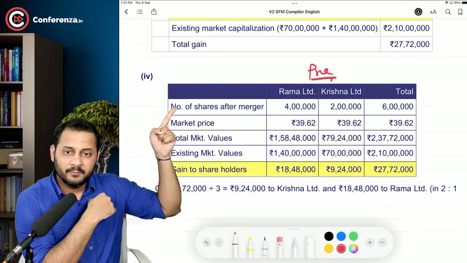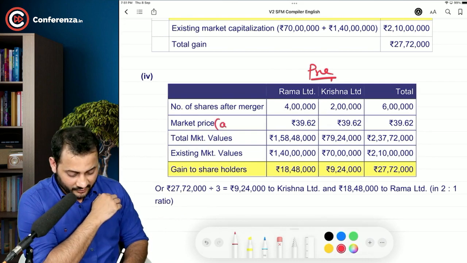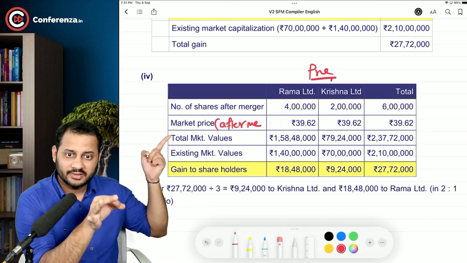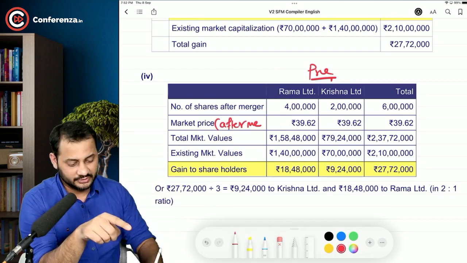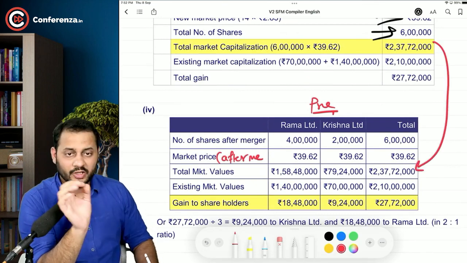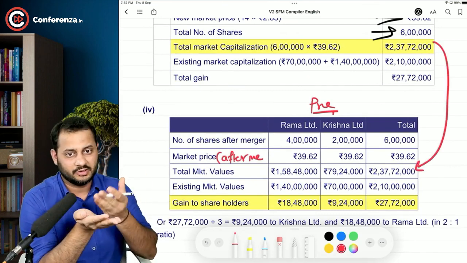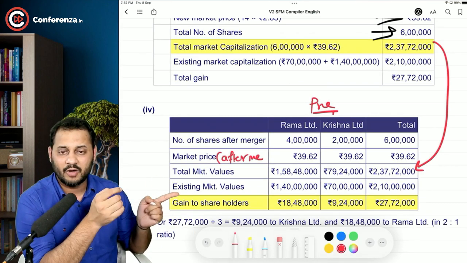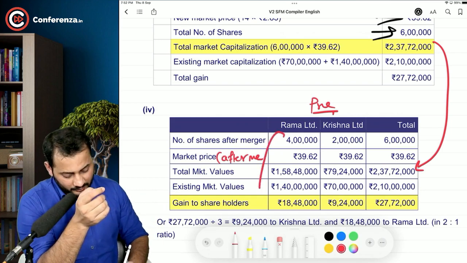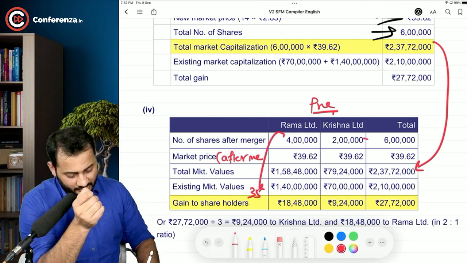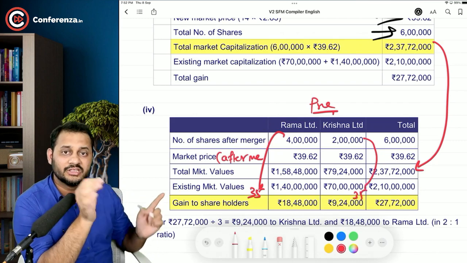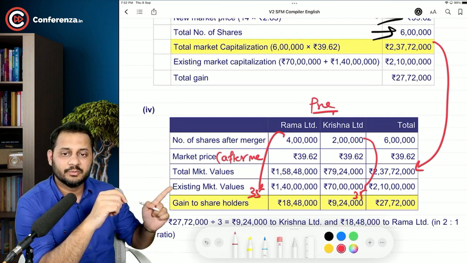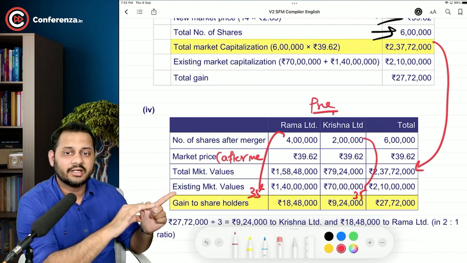This is the number of shares after merger. This is the market price after merger. So this is the market value after merger. This is the market value of each of the shareholders after merger. So what we did is we divided this 2 crore 37 lakhs between two parties, the shareholders of Rama and the shareholders of Krishna, and we took the existing market values. How do you calculate the existing market values? Multiply 4 lakh with 35 and 2 lakh with 35. The 35 was the previous pre-merger market price.